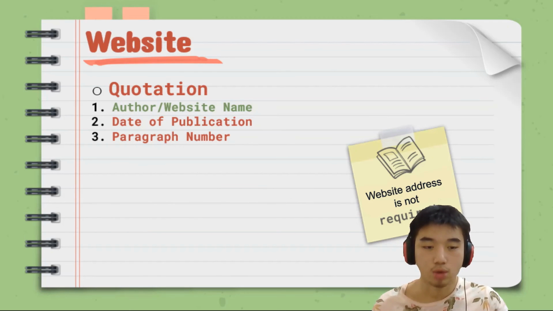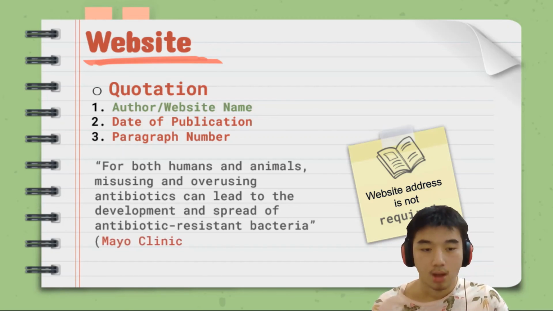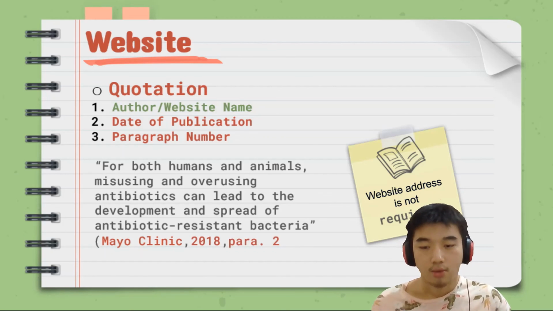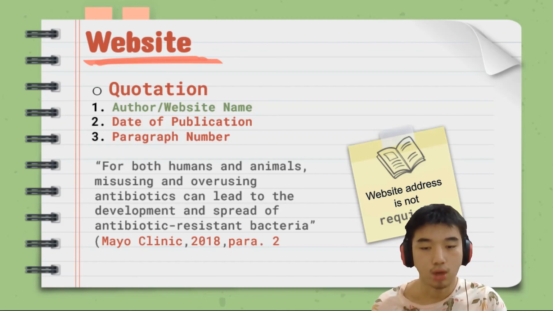In-text citation for a quotation is slightly different. In addition to the previous information, you will also need to include the paragraph number of the article you are referencing. Take a look at this example. The sentence is enclosed in double quotes. Then we start with the opening bracket, website name, comma, date of publication. Then we put the abbreviation para, followed by a dot and 2, which indicates that the text is from paragraph 2 of the website article. Finally, end with a closing bracket and then a period.